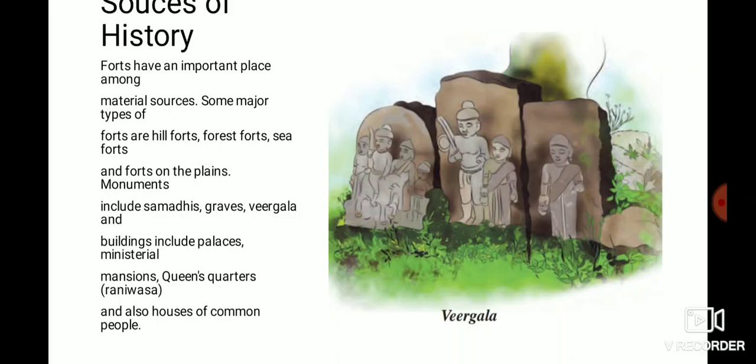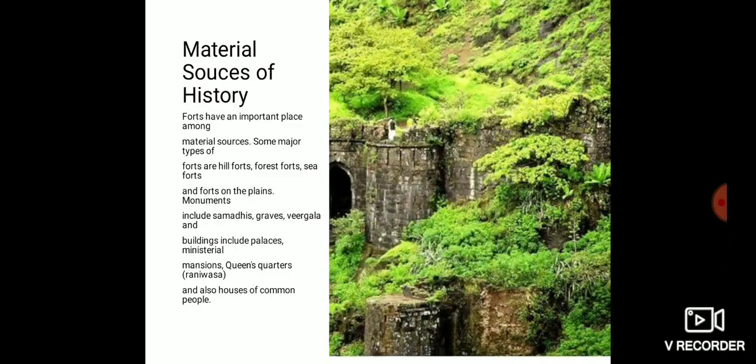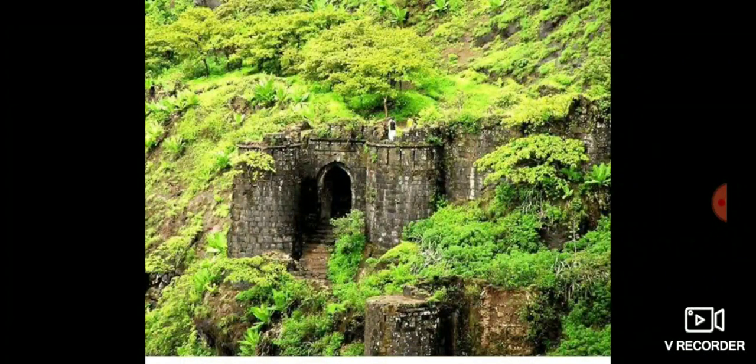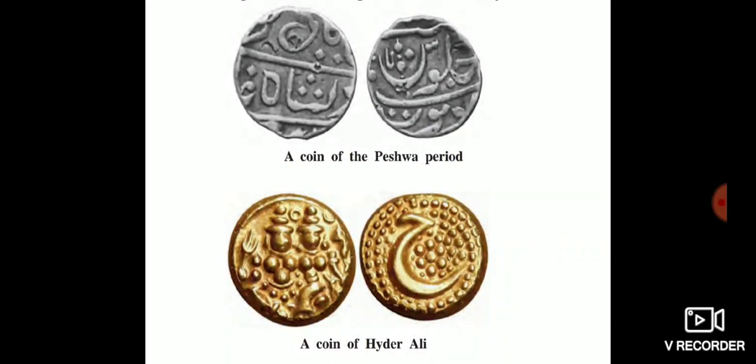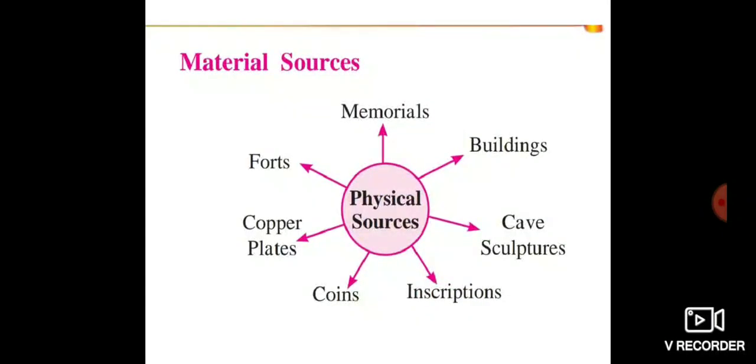The coins made by the different rulers. In material sources, what do material sources include? The memorials that I told, samadhis, virgalas.